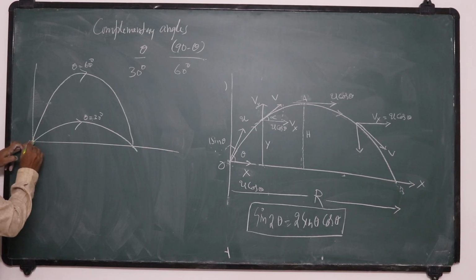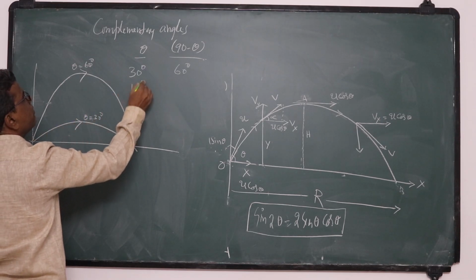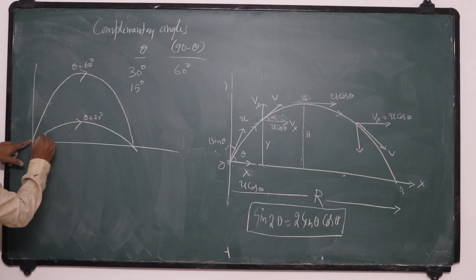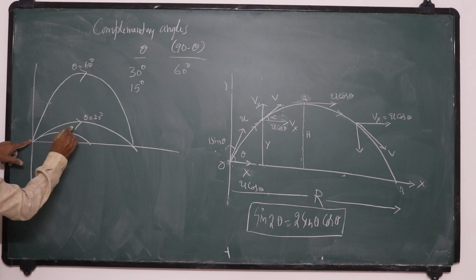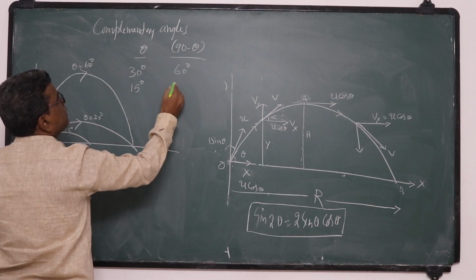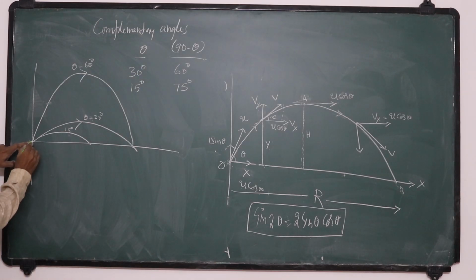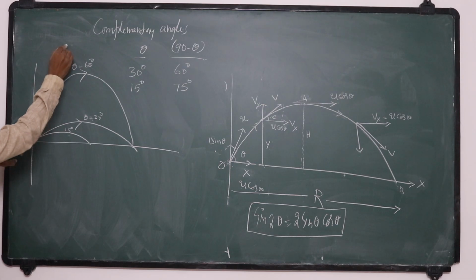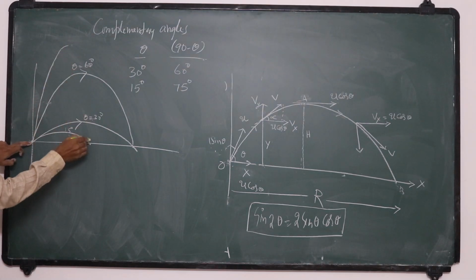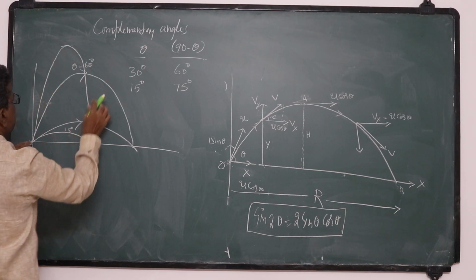Another example. Suppose 15 degrees is the angle of projection. Like this, 15 degrees. What is the complementary angle? 90 minus 15, that is 75. So if you project another stone with 75 degrees, like this, the stone will fall like this.